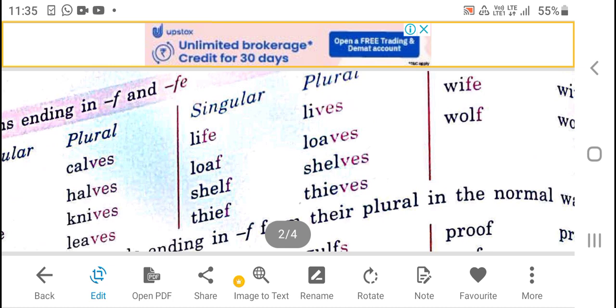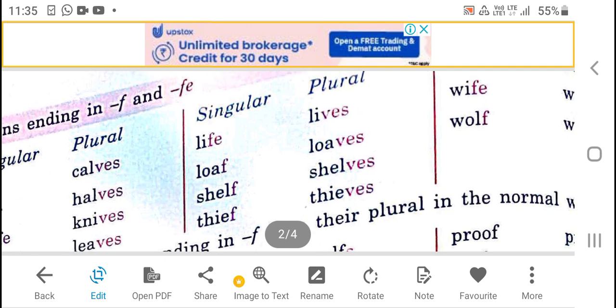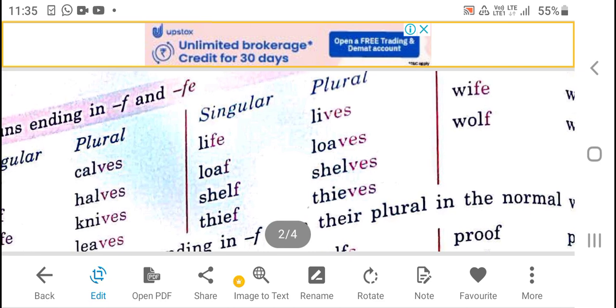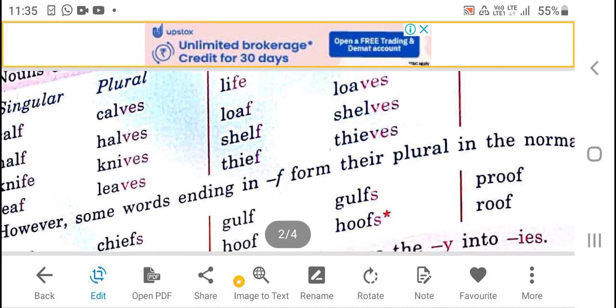Life, the last two letters of life are FE. So we are to remove FE and put VES. Loaf, here the last letter is F, and we are to remove F and put VES.